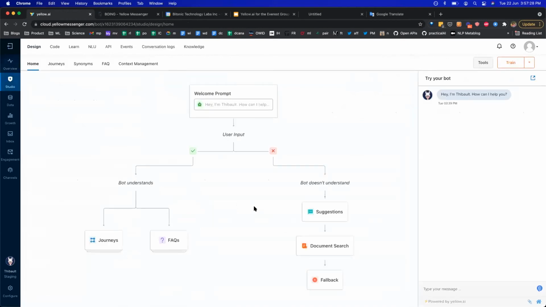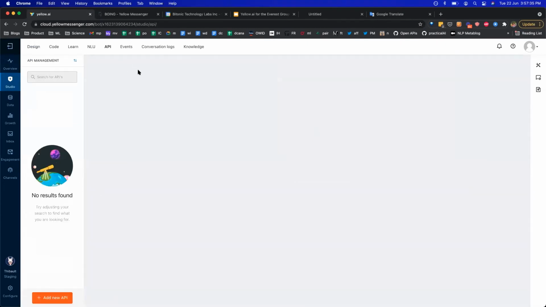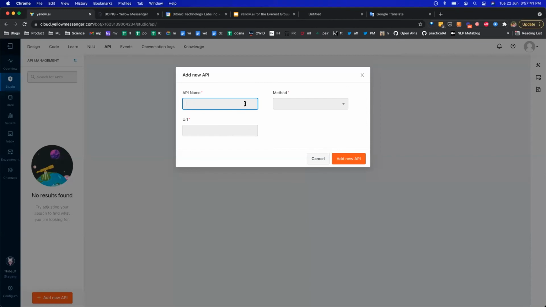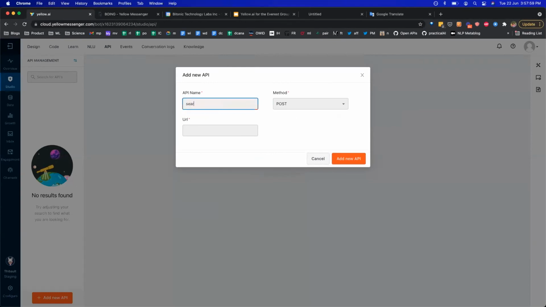Right, so we saw how you can push data, how you can pull data. Another interesting thing is how you can talk to external applications. So we actually have a complete API management tool, which is very much like Postman, which enables you to do just that, right? So I can just go ahead and, for now, I'll just give a dummy API. Right, what is the method that you are looking at? Okay, this is the name, so let's say just search.